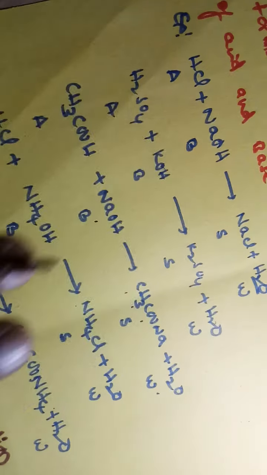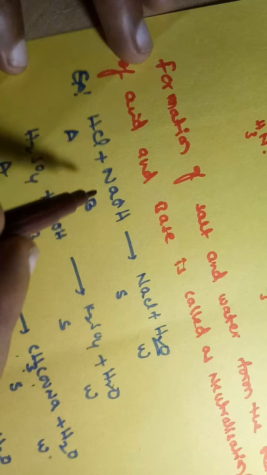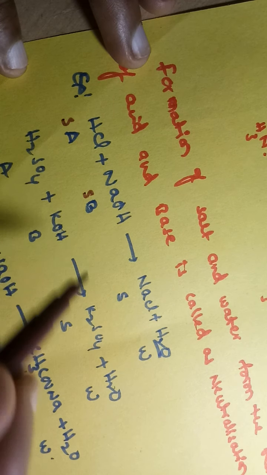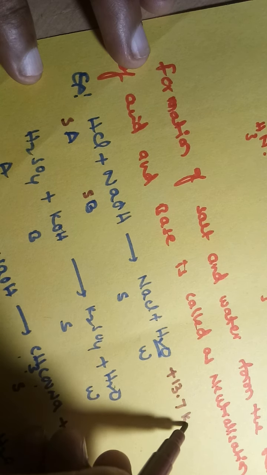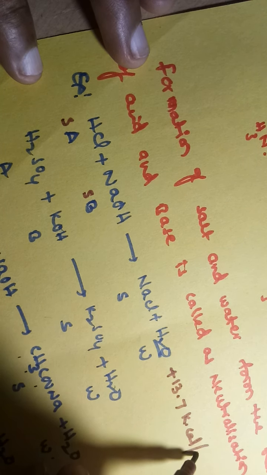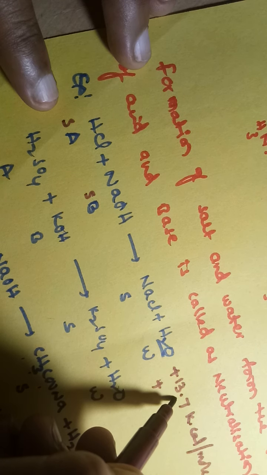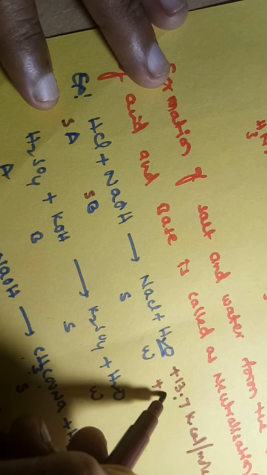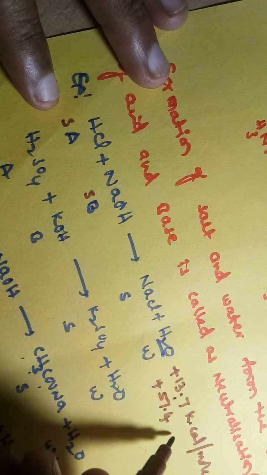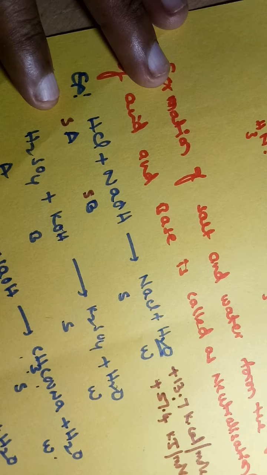Now let me consider these examples. This is an acid and a base, a strong acid and a strong base. So here, how much energy is released? 13.7 kilocalories per mole, or in joules this should be multiplied by 4.18, so we get 57.4 kilojoules per mole of energy released.